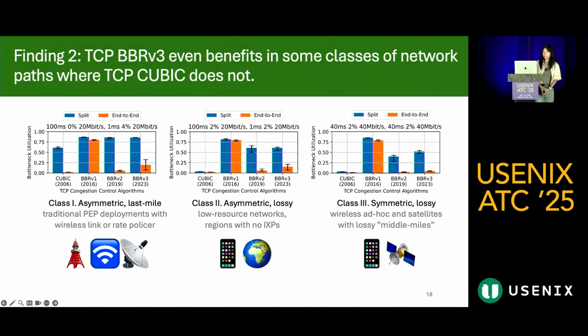And interestingly, traditional TCP PEPs are not commonly deployed in these two classes of network settings, which makes sense given that QUIC wouldn't have benefited anyway. Rather, in class 2, stable internet connectivity remains an unsolved problem. And in class 3, what we know about satellite networks is that they often deploy proprietary protocols that do little more than simple connection splitting on these lossy middle miles. So this finding suggests that with newer versions of BBR, these new types of networks may actually be able to benefit from connection splitting, even though they did not before.